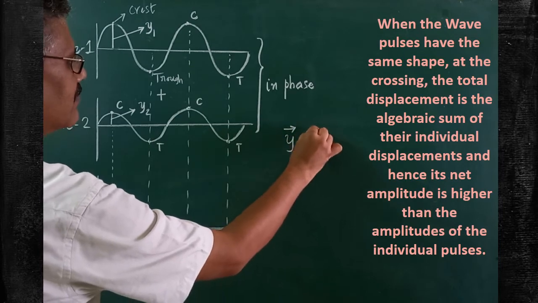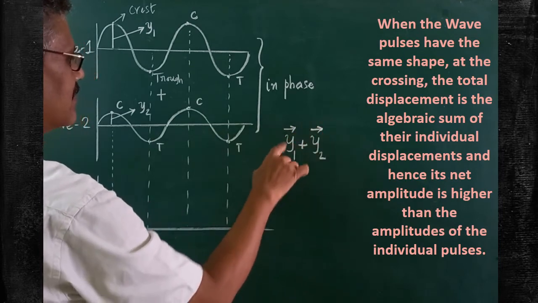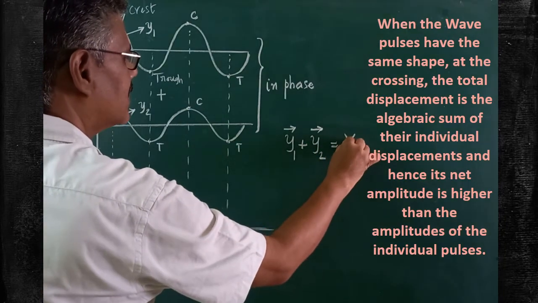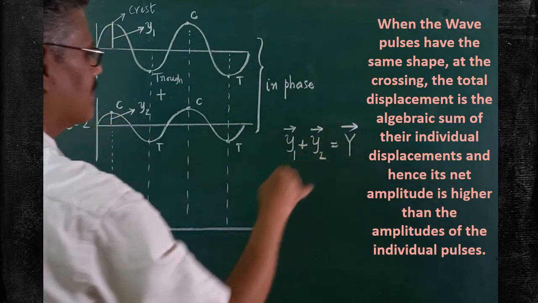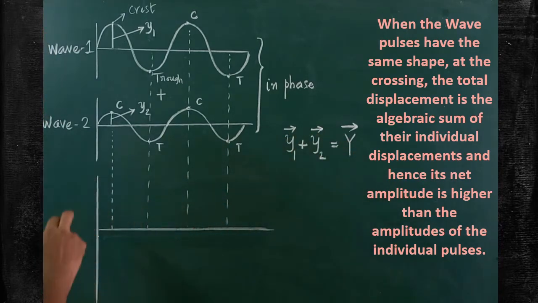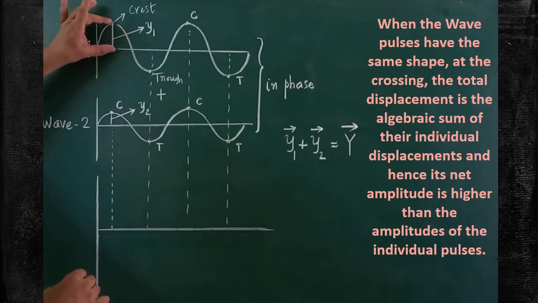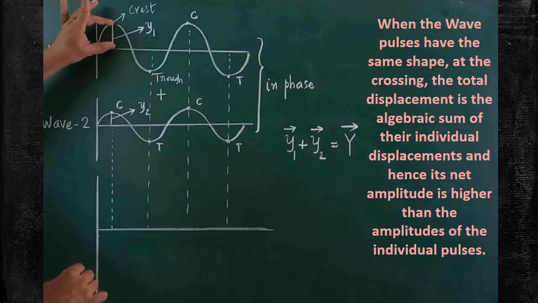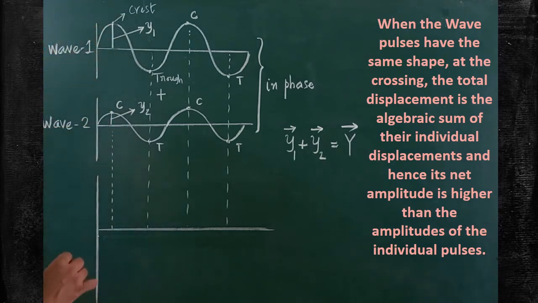When the displacement of the first wave and the displacement of the second wave are added, you will get the resultant displacement of the resultant wave. Are you clear? That can be called as y. y is the net displacement of the net wave, resultant wave. How to draw? Let us imagine if this one is 5 centimeter, and this one is 2 centimeter, then 5 plus 2 is equivalent to 7 centimeter.